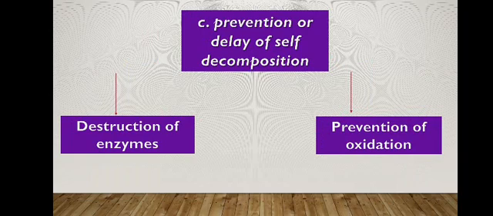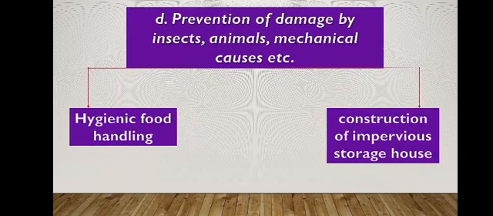We are reducing the oxidative reactions so that spoilage or deterioration can be reduced. That is the prevention or delay of decomposition, with two methods: destruction of enzymes and the prevention of oxidation reactions.